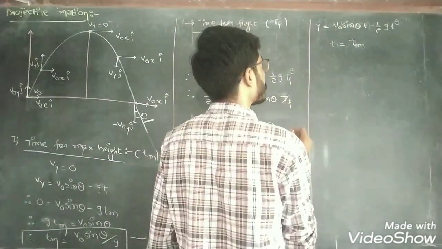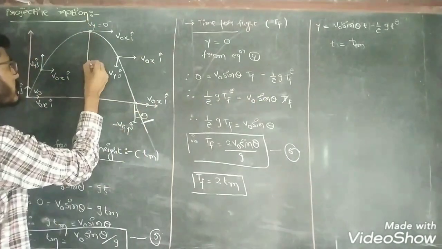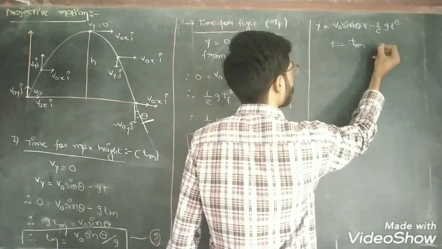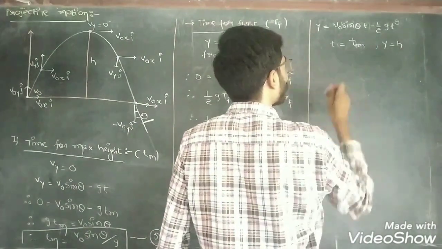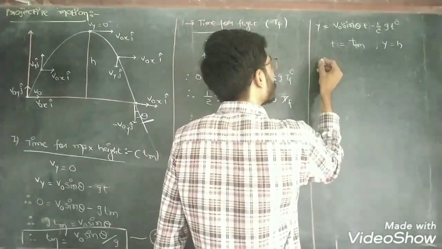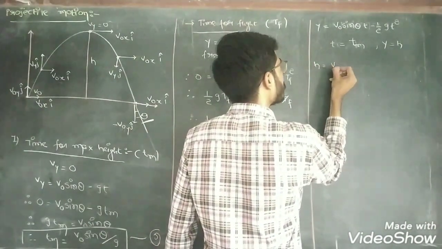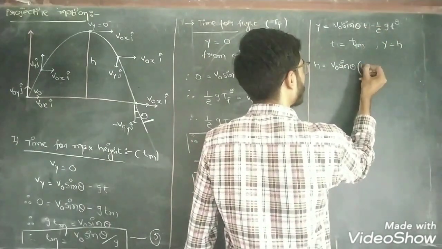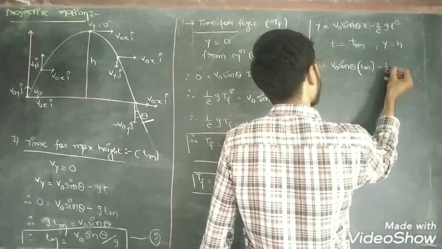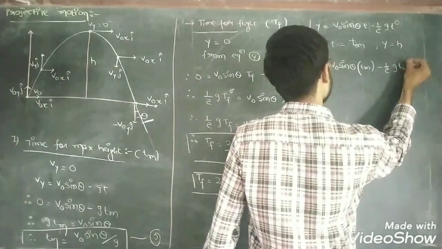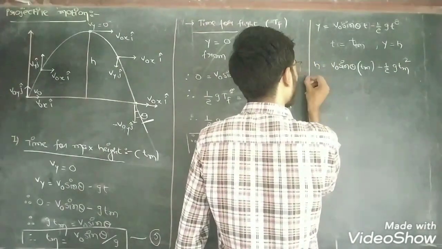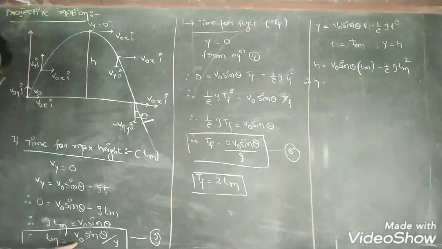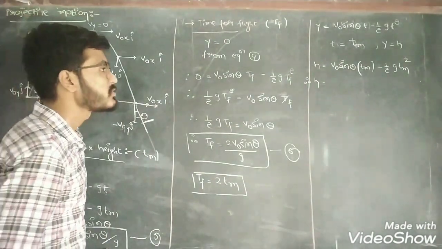Suppose the maximum height is h, so y equals h and t equals tm. So h equals v0 sin theta tm minus half g tm square. The value of tm from equation number 5 is v0 sin theta divided by g.